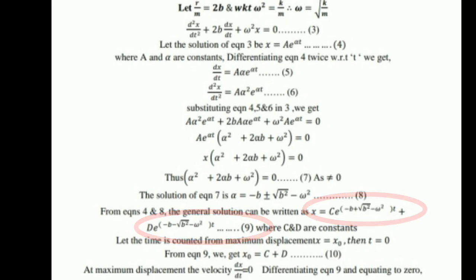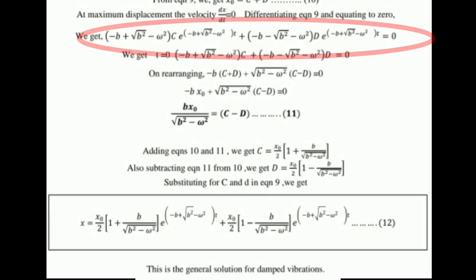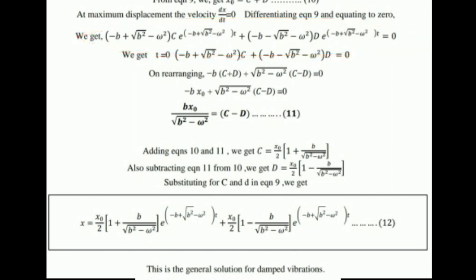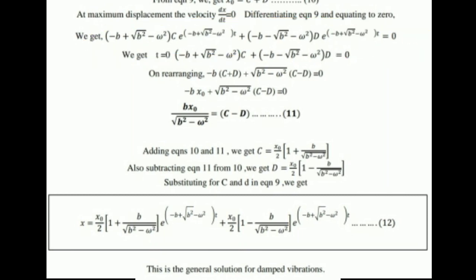Then we get minus b plus under root b square minus omega square into C into e raised to minus b plus under root b square minus omega square into t, plus minus b minus under root b square minus omega square into D into e raised to minus b minus under root b square minus omega square into t, equal to 0.